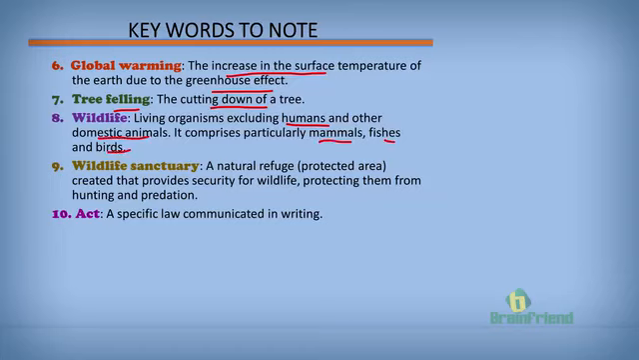Wildlife sanctuary is a natural refuge, a particular area carved out, particularly created to provide security for wildlife. This is done to protect them from hunting and predation. An act is a specific law communicated in writing.